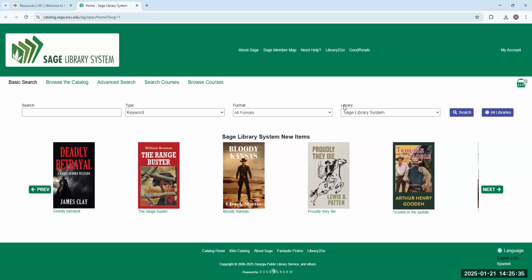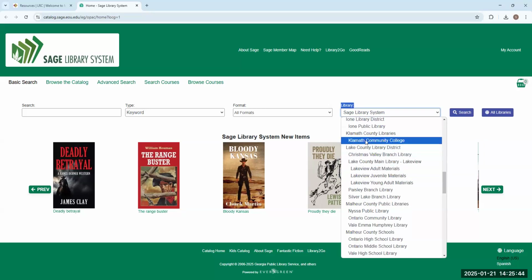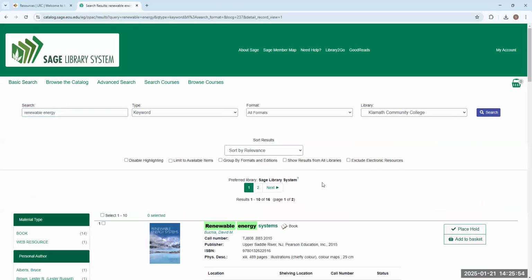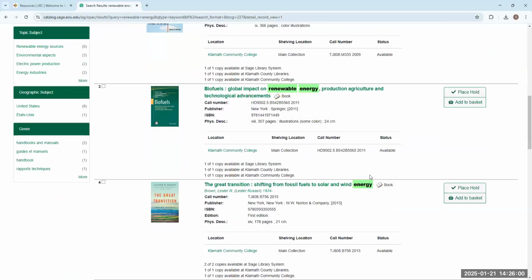If you go over here where it says library, it starts out by saying Sage Library System. Click that and then scroll down, Klamath Community College. You want to select that. And then over here where it says search, type in renewable energy. And now we're looking at all of the things that we have here at KCC that deal with renewable energy, right? So if you want to go ahead and take a look at them, you can.